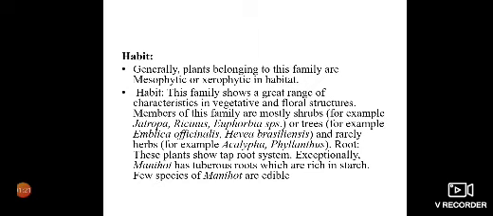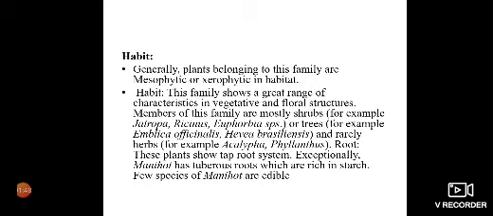The family shows a great variation in vegetative and floral structures. They are mostly shrubs, for example, Euphorbia pulcherrima, Euphorbia splendens, Jatropha, or they are trees, for example, Emblica officinalis, Hevea brasiliensis, which is a rubber plant. Rarely they are herbs, for example, Acalypha, Phyllanthus.